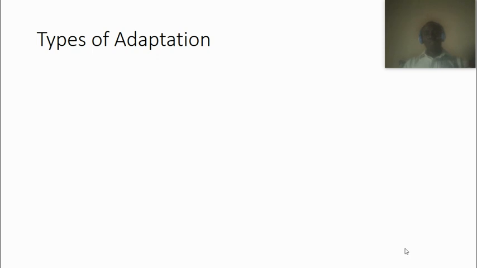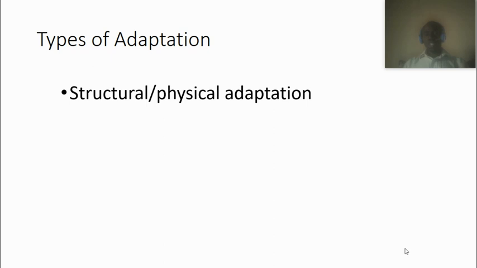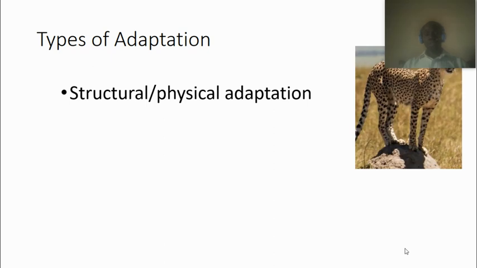We have three basic types of adaptation. We have the physical adaptation or structural adaptation. This one has to do with how the living organism looks like, the structure of their legs, the structure of their eyes, the structure of their body, those structures and appearances that we can see with our physical eyes, especially what you can see about the leopard here.